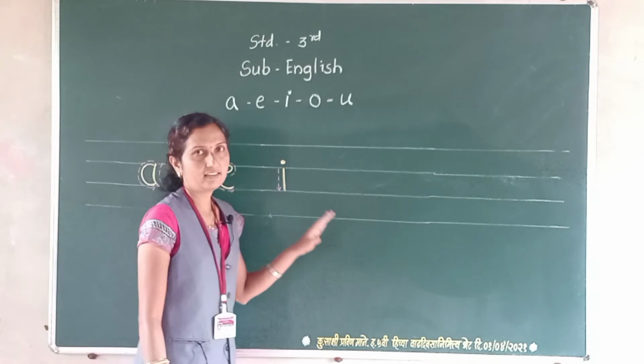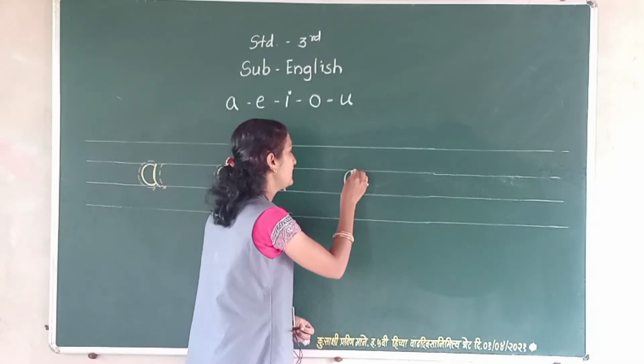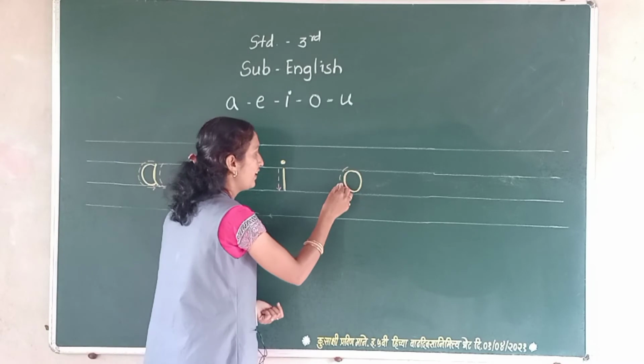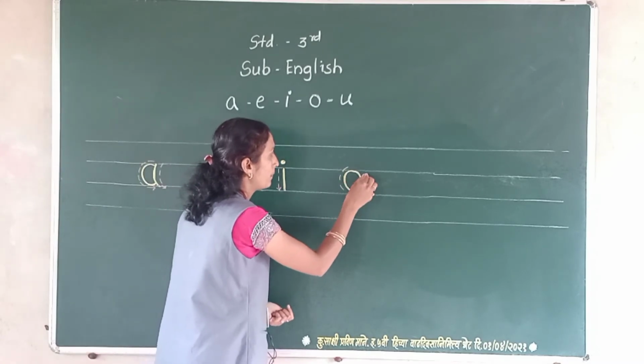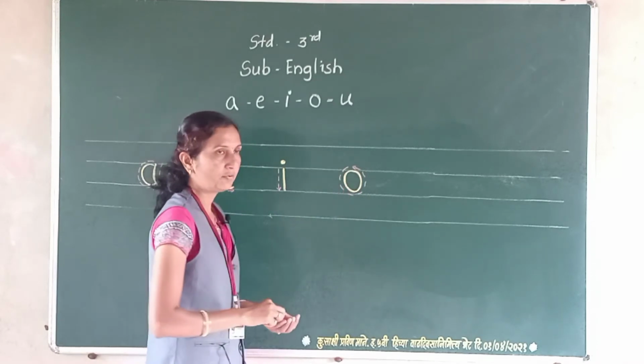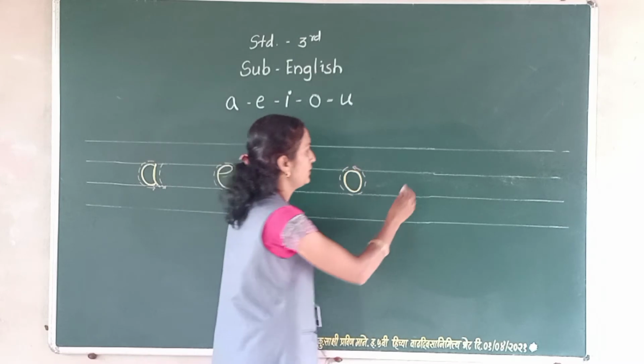The next letter is O. That is very easy. We should write this letter in this way. This is the direction of writing. Okay? This is O.